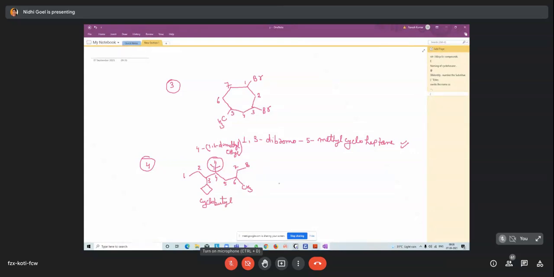So the naming of this molecule is 3-cyclobutyl-4-(1,1-dimethylethyl)-6-methyl octane. Is that clear? Is this example clear?